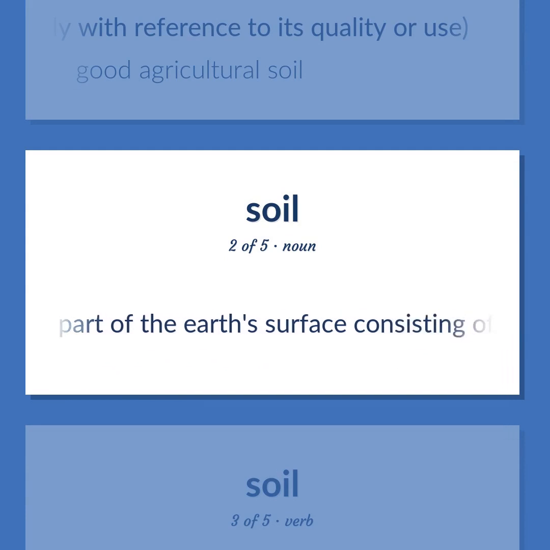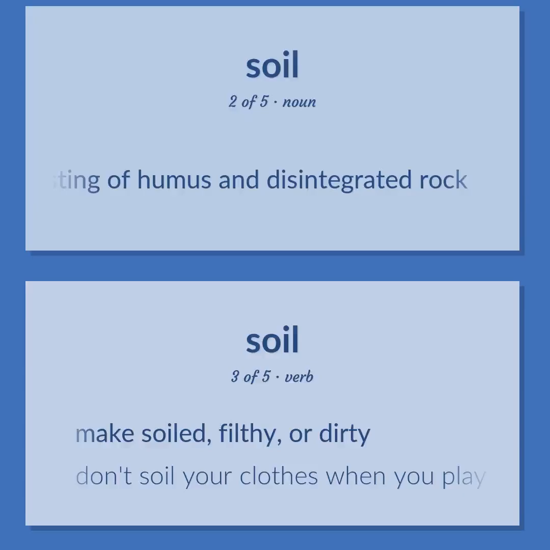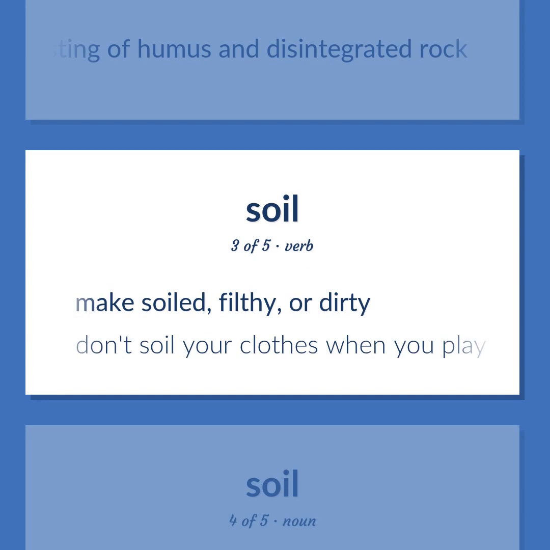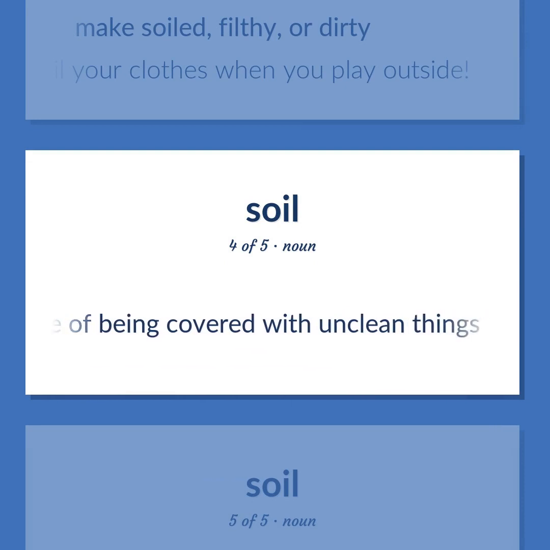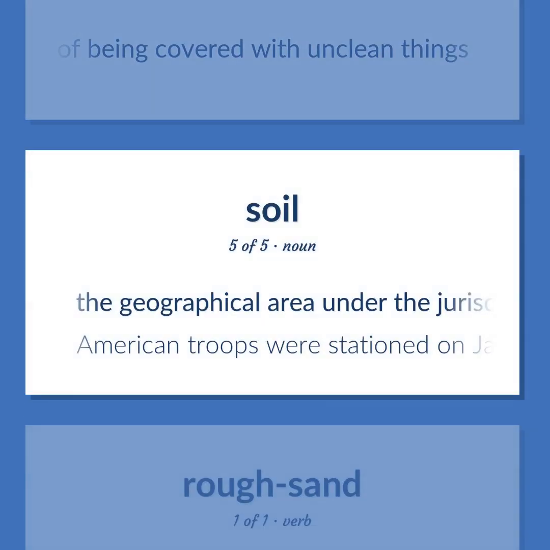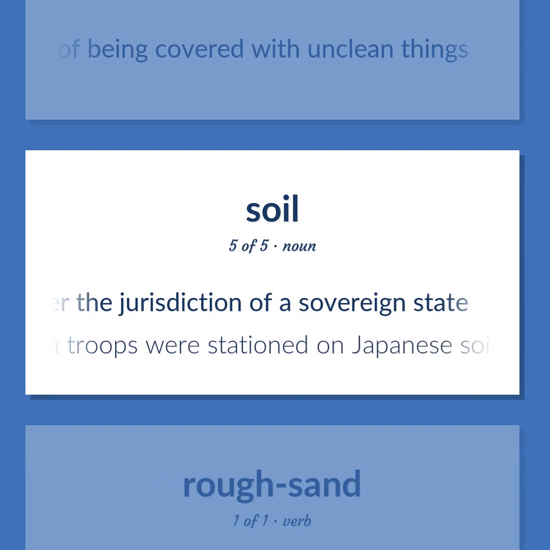The part of the Earth's surface consisting of humus and disintegrated rock. Make soiled, filthy, or dirty. Don't soil your clothes when you play outside. The state of being covered with unclean things. The geographical area under the jurisdiction of a sovereign state. American troops were stationed on Japanese soil.